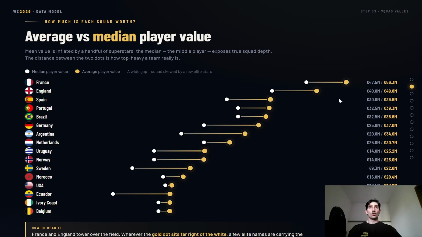And here you can already see, just from this graph at the beginning, that if we go down the line, we do pretty much see the teams with the highest value of their roster, the highest average value of a player in the roster, or even the median. You can compare them with the white being the median and the yellow being the average.